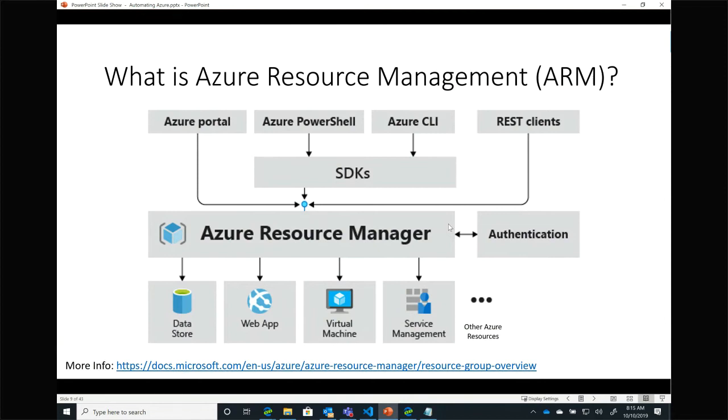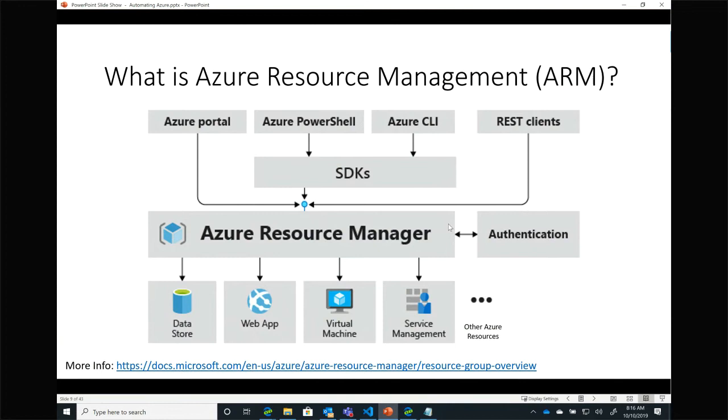So I have this control plane, Azure Resource Manager. It sits underneath all those services. Now, anytime you interact with Azure as a customer, as a user of the system, you're talking to that control plane, right? So if you want to tell Azure, hey Azure, create me a new VM, create me a new SQL database, you're going to reach out and tell ARM to go do that.